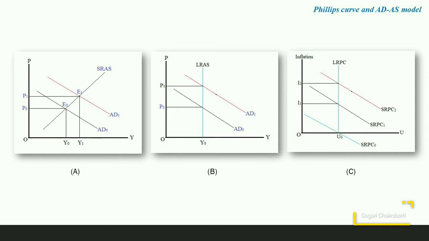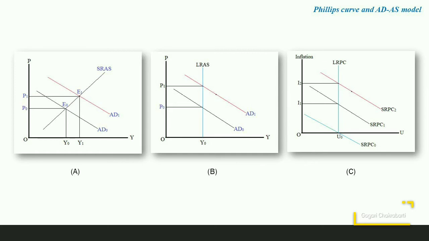In the long run, all the prices are perfectly flexible and the workers adjust their expectations instantaneously with change in the prices. The long-run aggregate supply curve is vertical at the full employment level of output. So this is shown in part B of the diagram. Here LRAS is the vertical aggregate supply curve. Initial aggregate demand is AD0, price is P0.